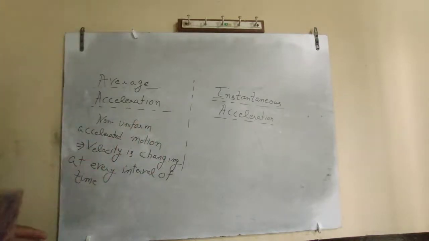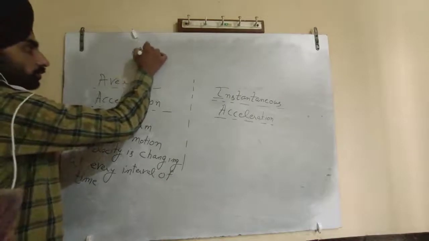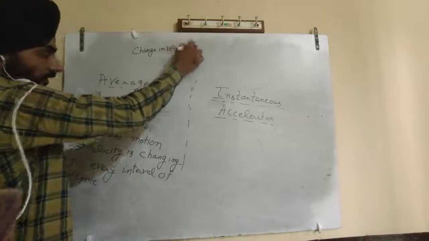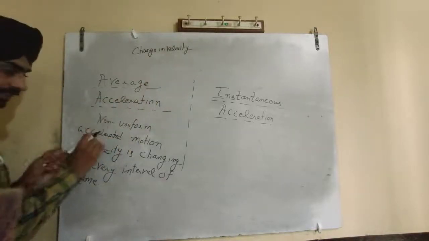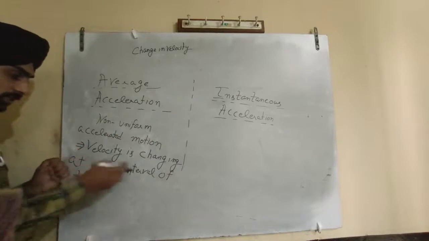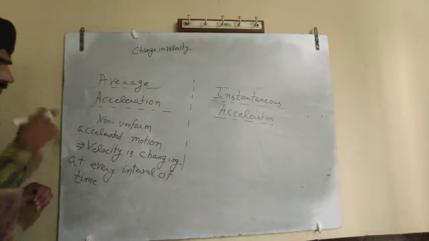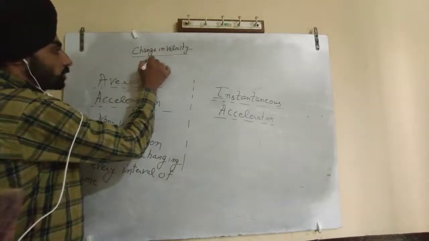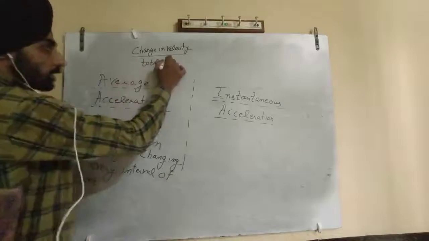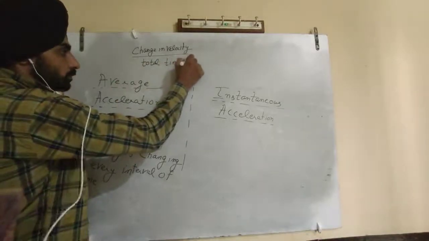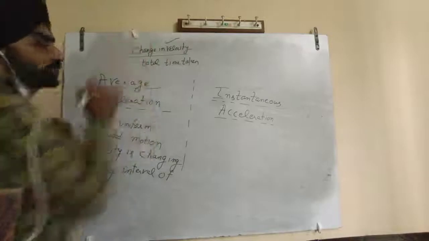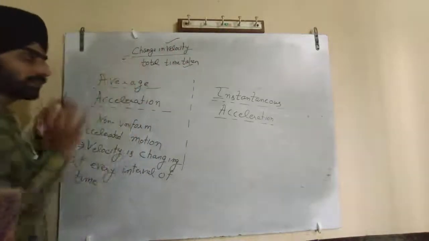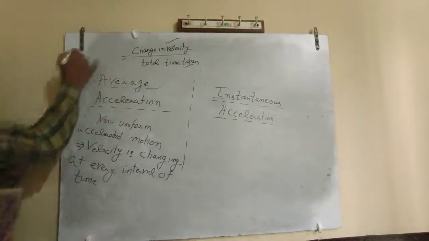So what we can say, we have to find the change in velocity. My car is moving with a non-uniform accelerated motion and my velocity is changing at every interval of time. If I am calculating the change in velocity and the total time taken for that change, I am not going to get the acceleration. I am going to get the average acceleration.